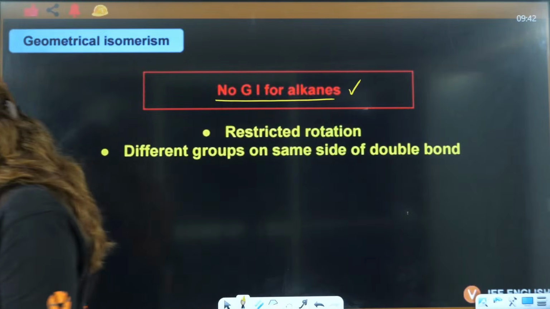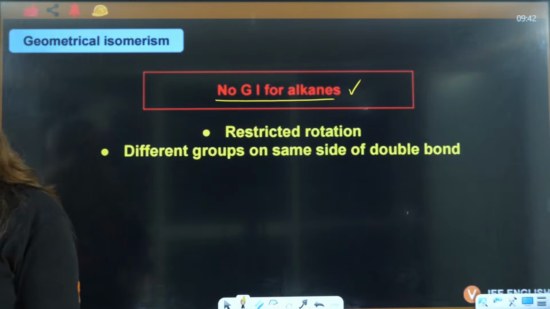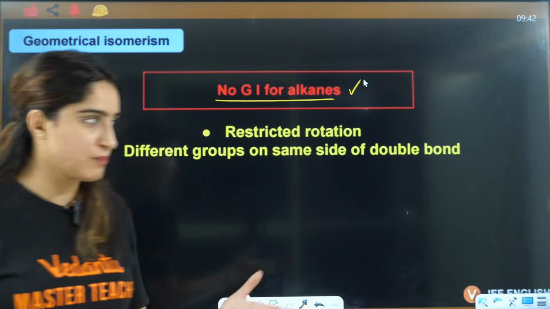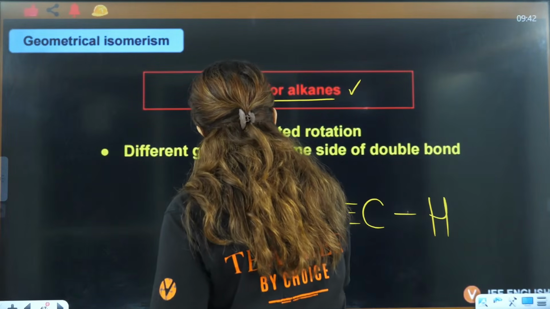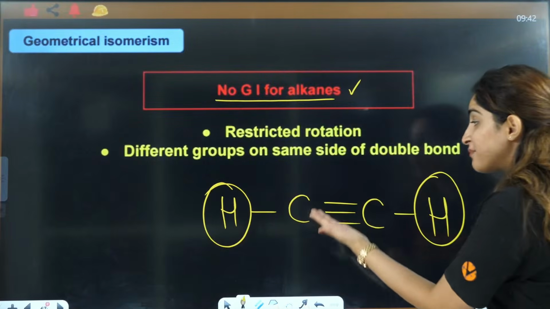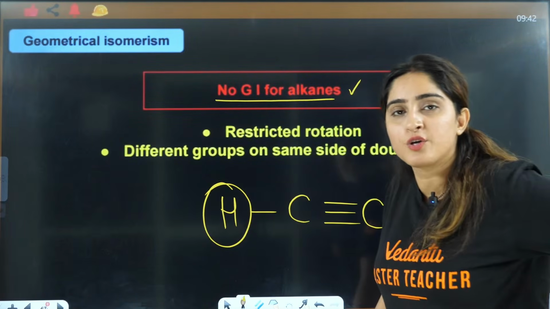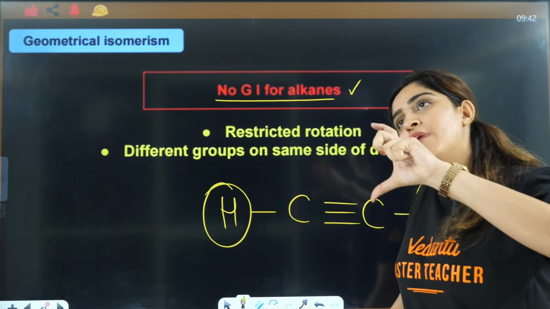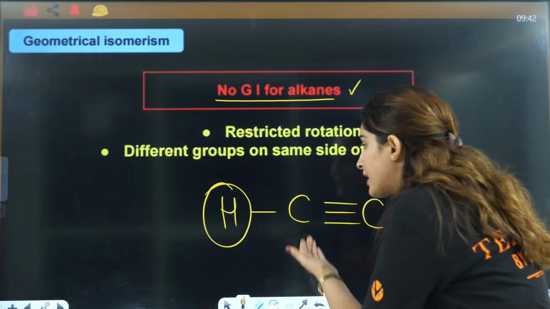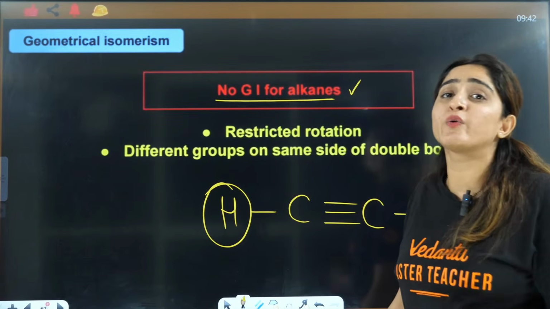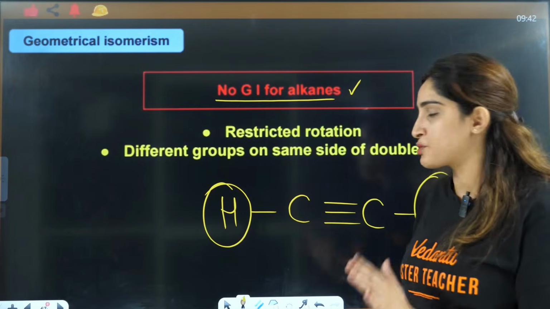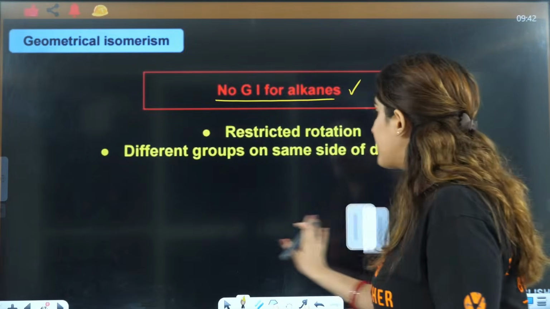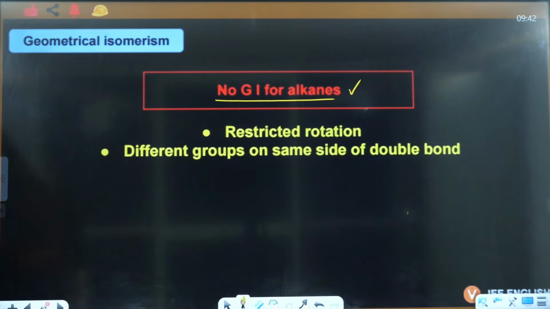Now the question is, ma'am, in a triple bond, let's say we have a triple bond. In a triple bond, on one carbon you have only one atom. So there is no question of being the same or different on one carbon. On one carbon you have only one atom, so which will you compare it with? That is why in alkyne also we don't discuss geometrical isomerism. That is the reason we discuss geometrical isomerism only in the case of alkenes.